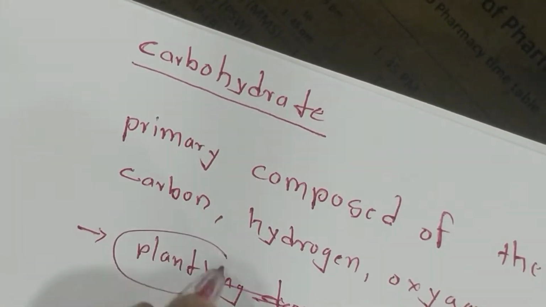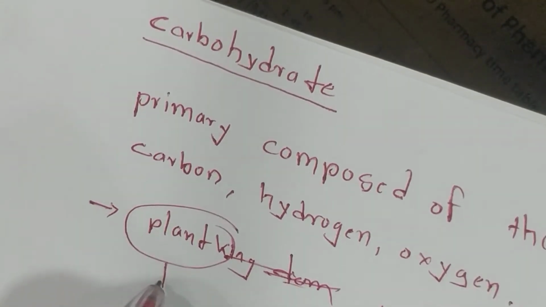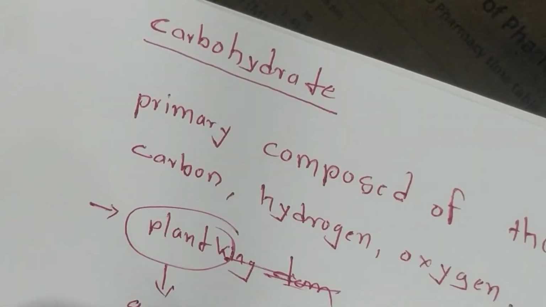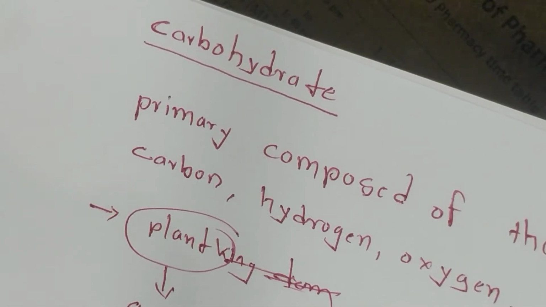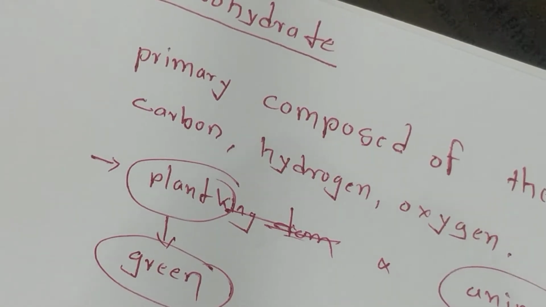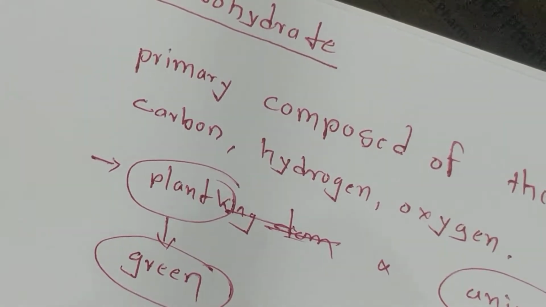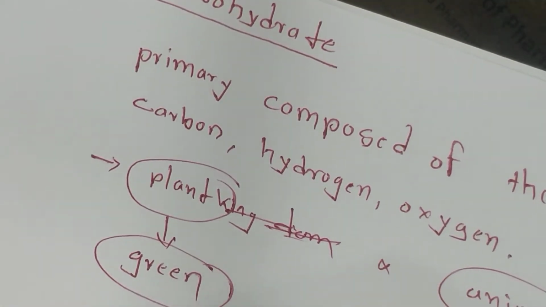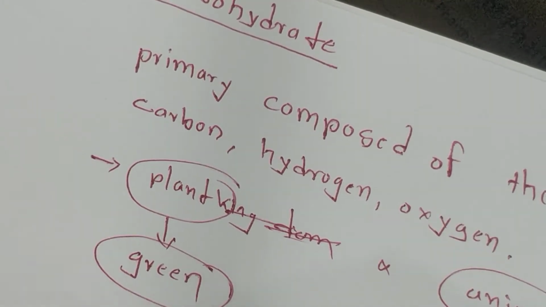Now in the plant, see outside the window, the plant has a green color because of the chlorophyll. And the animal also has carbohydrate in the form of glucose and glycogen, in the animal tissues.